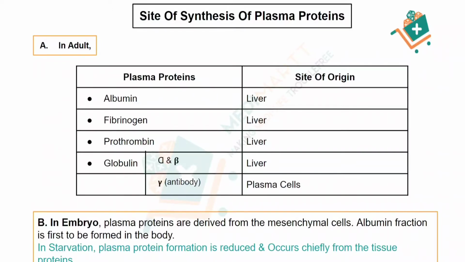Now if we are talking about a starved person, in starvation this plasma protein formation is reduced, because in starvation you are not getting any kind of protein, you are not taking food. That's why the plasma protein formation is reduced, and occurs chiefly from the tissue proteins. So that was about the site of synthesis of the plasma proteins.